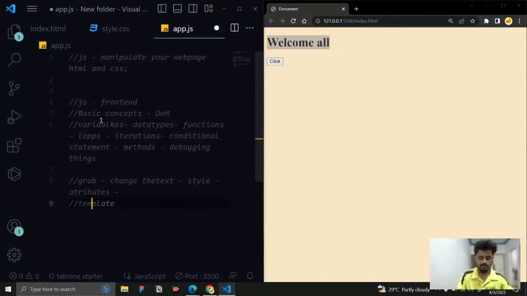Template literals. That is also really helpful in DOM manipulation. That is why I'm adding it here, but it is related to JavaScript.